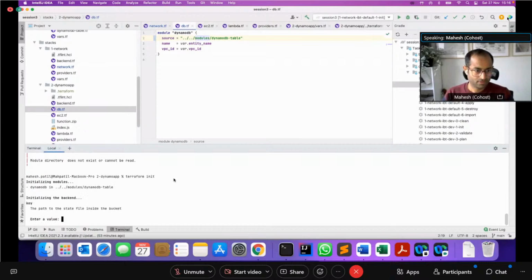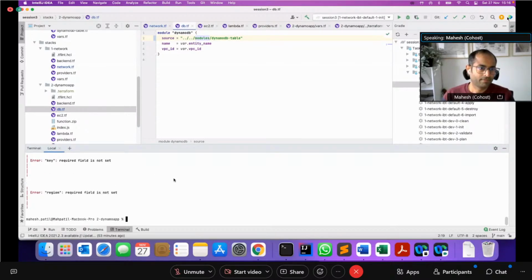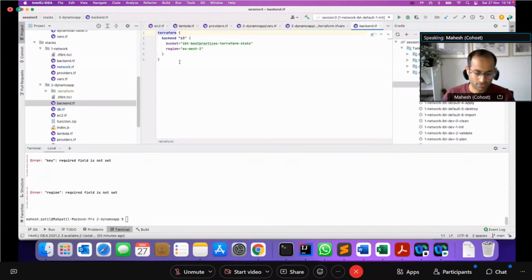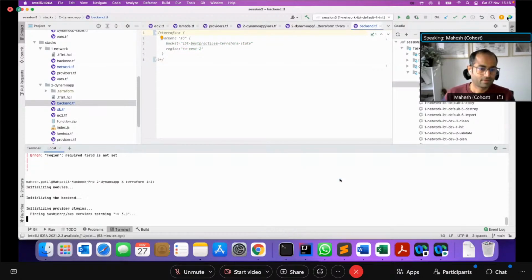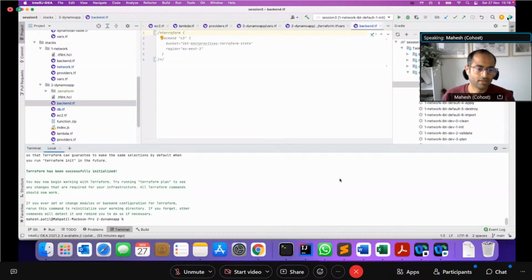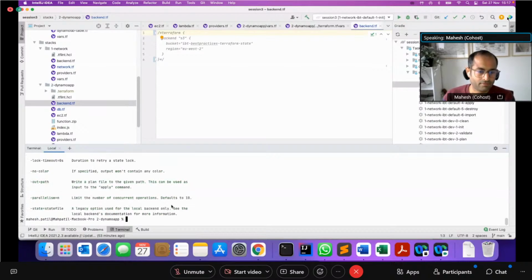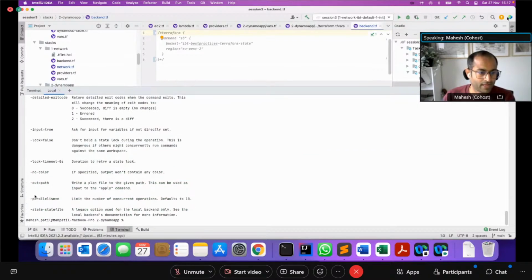So pass the state file inside the bucket. For now, what I'll do is I'll just comment out the backend here, because that requires some additional flags. But basically, you can just do Terraform init, and then when you do Terraform plan, there are some flags you need to pass.